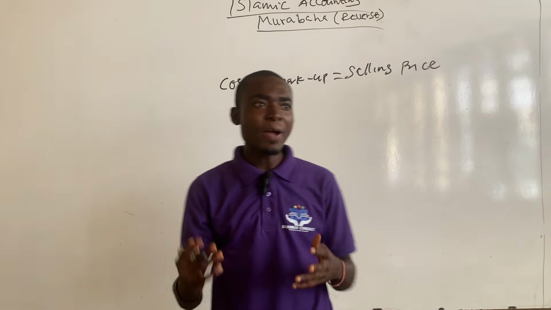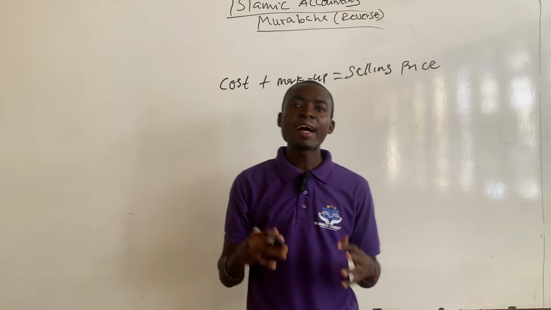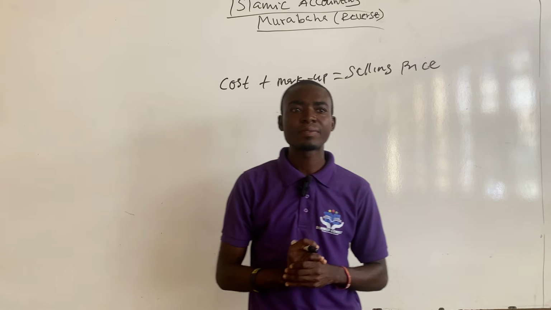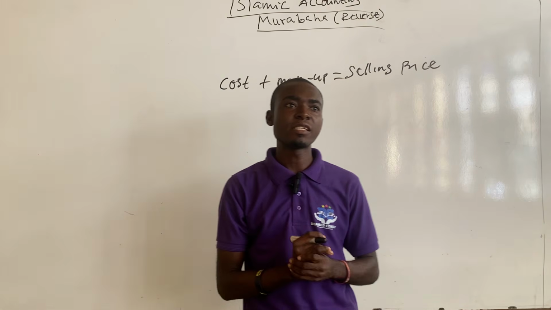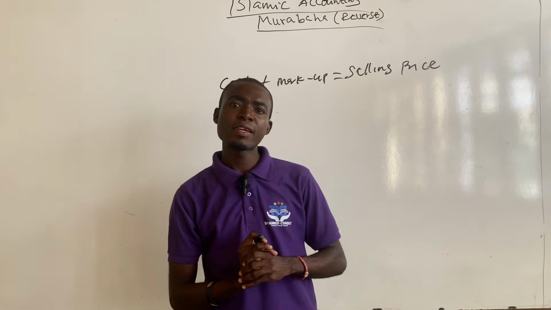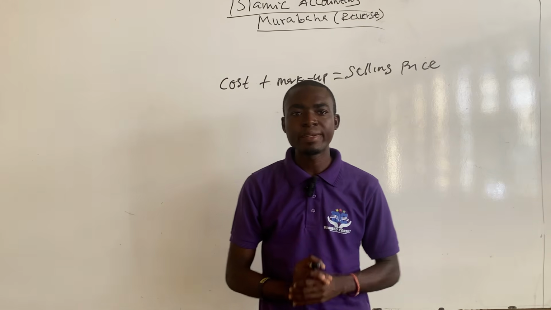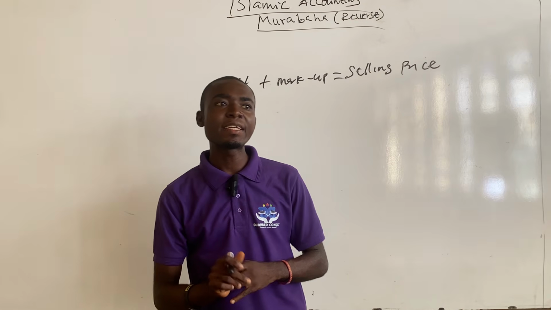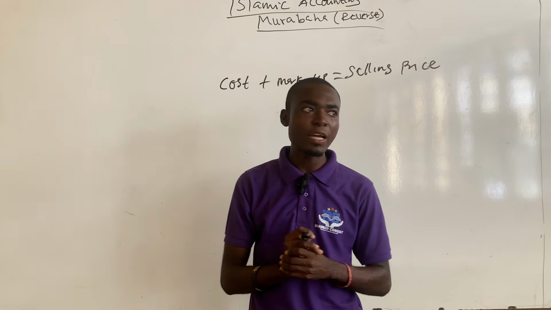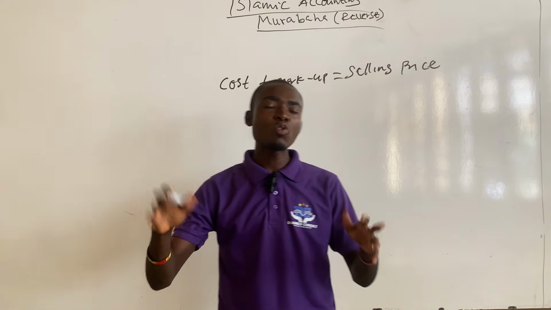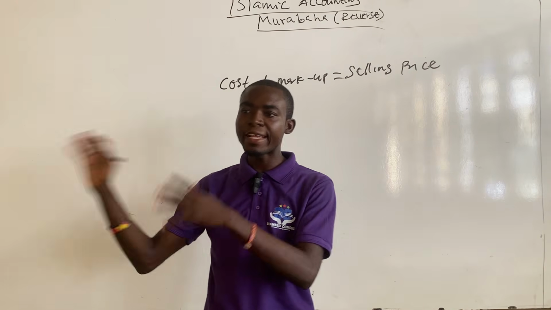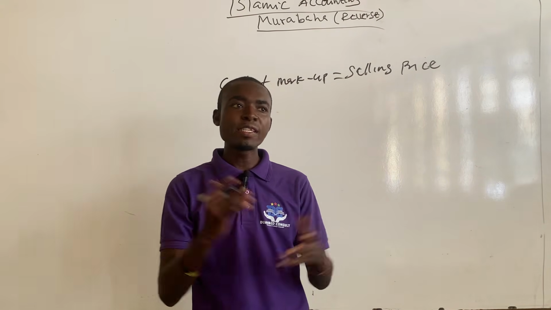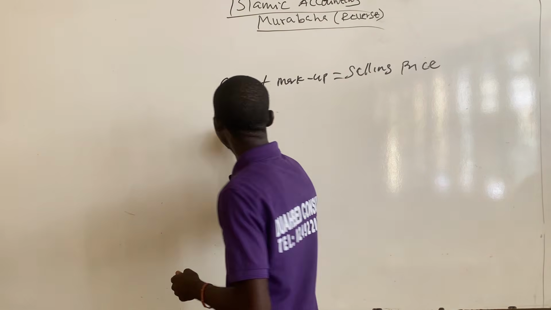The principle behind Murabaha financing is whenever a party is in need of property or an item, and the person doesn't have enough money to buy the item, the person will go to the bank and explain its intention of buying the property. And then the bank will go to the market and buy the item and come and sell it to the party.